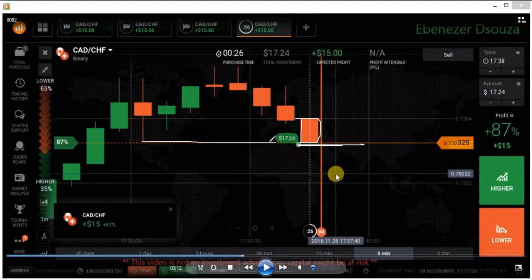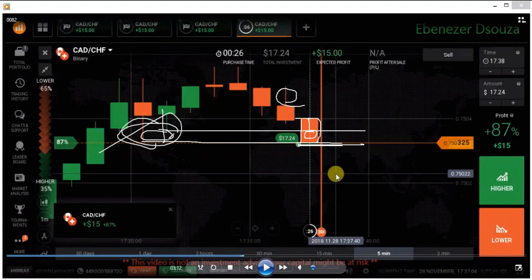This is a best entry point because I already said the area is a buyer's area and the trend is an uptrend. Already we are seeing some buyers, and because of this strong selling pressure, there is a chance to go down at least to this level and it will reject from buyers because there are some buyers. You are seeing a buyer's entry from this level, and again a strong candle from this level.